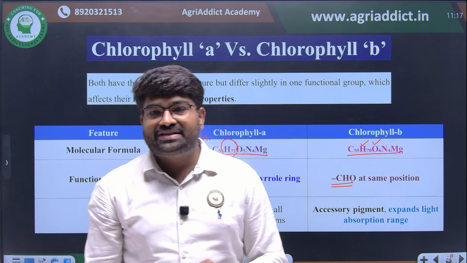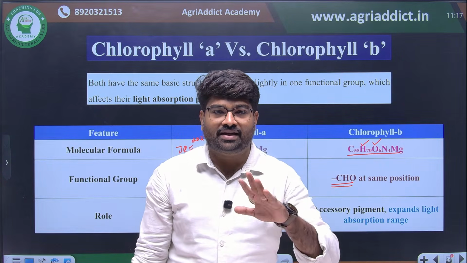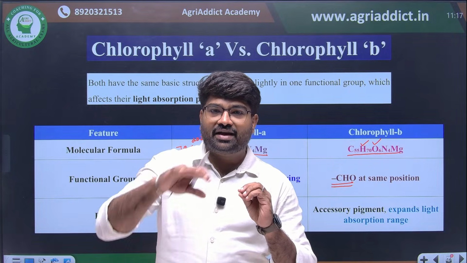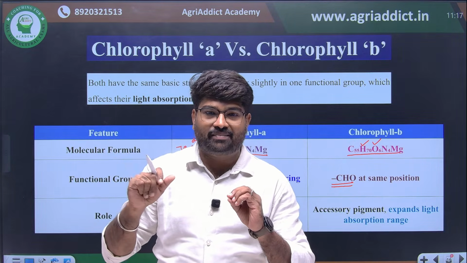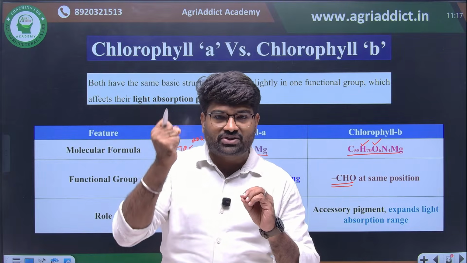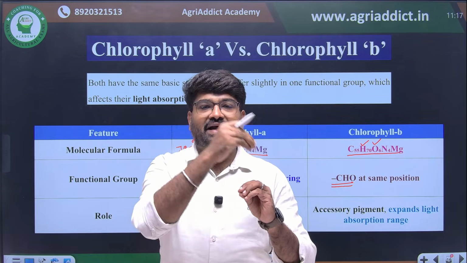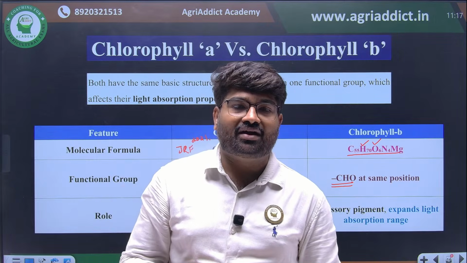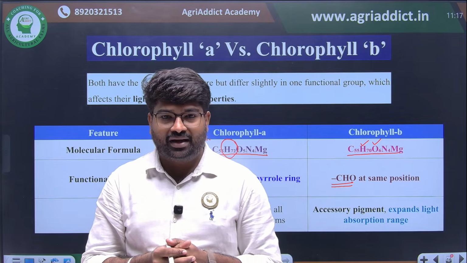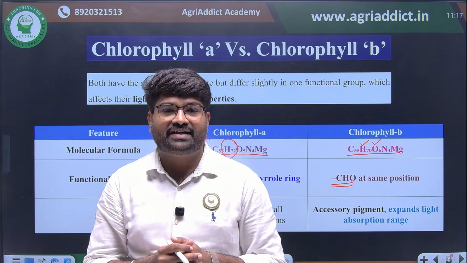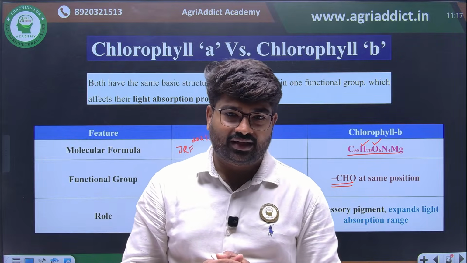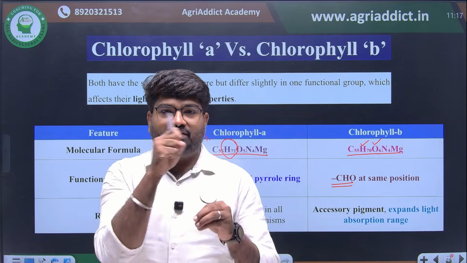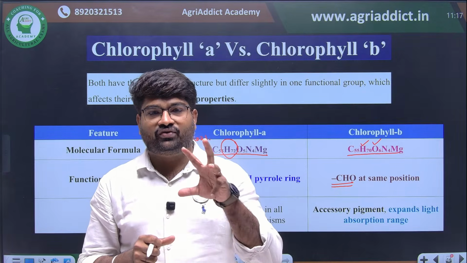Now comes the question, what is meant by accessory pigment? Only the chlorophyll A molecule is involved in photosynthesis. The remaining pigment molecules absorb the light energy and transfer it to chlorophyll A. This phenomenon is known as Förster or resonance energy transfer. So whatever pigment is there absorbs the light energy and transfers it to the chlorophyll A molecule.